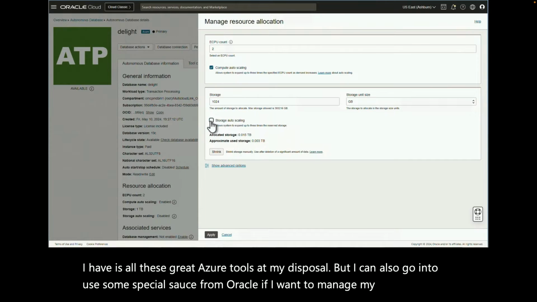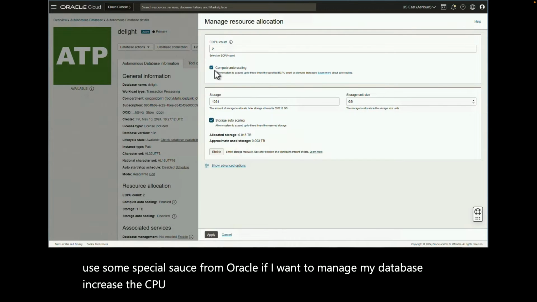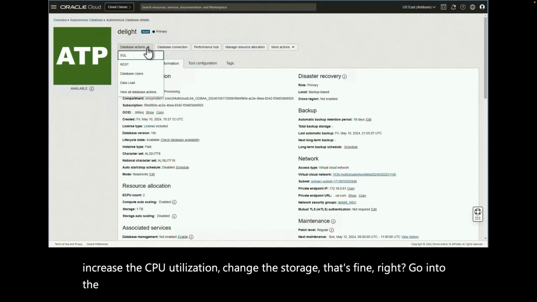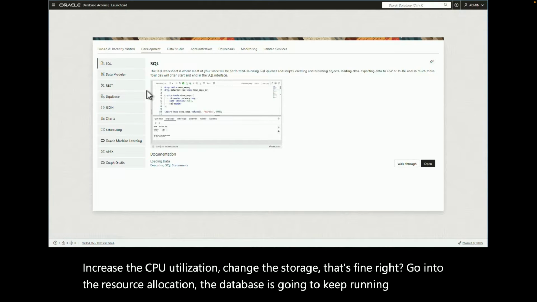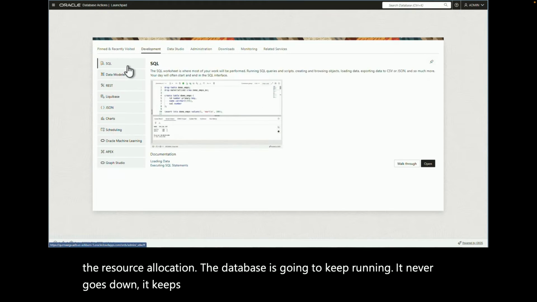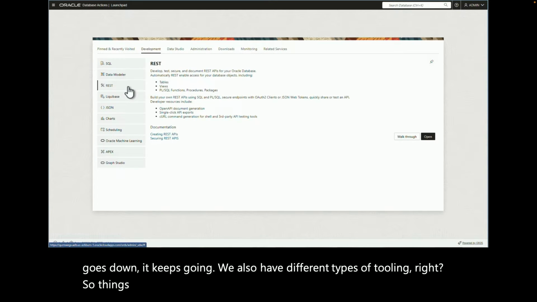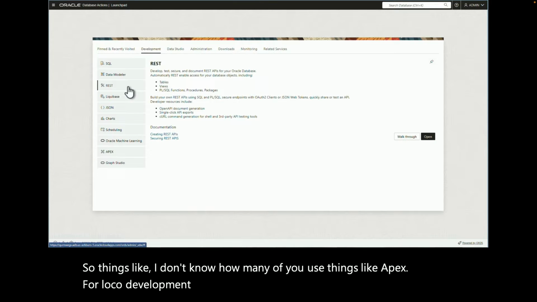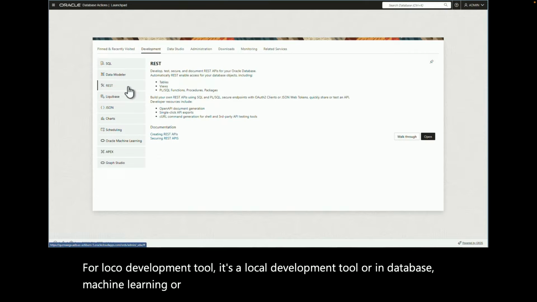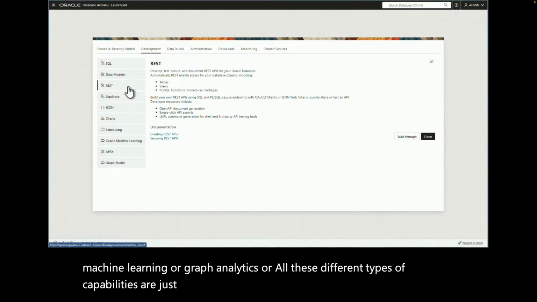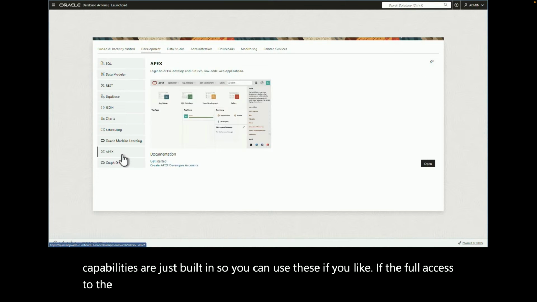If I want to manage my database, increase the CPU utilization, change the storage, that's fine, right? Go into the resource allocation. The database is going to keep running. It never goes down. It keeps going. We also have different types of tooling, right? So things like, I don't know how many of you use Apex, a low-code development tool. Or in-database machine learning or graph analytics, or all these different types of capabilities are just built in. So you can use these if you like. You have the full access to the Oracle capabilities.